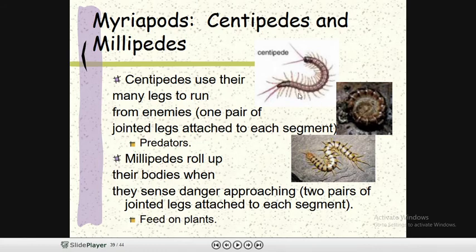They are basically predators. Millipedes roll up their body when they sense danger approaching. Two pairs of jointed legs are attached to each segment, and they roll up that way. They feed on plant saps or some plant's external material.